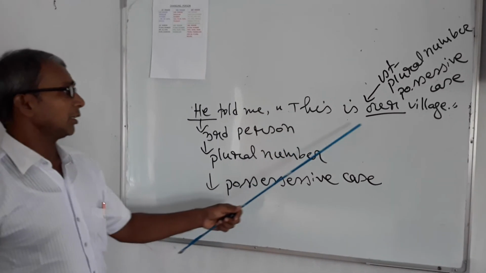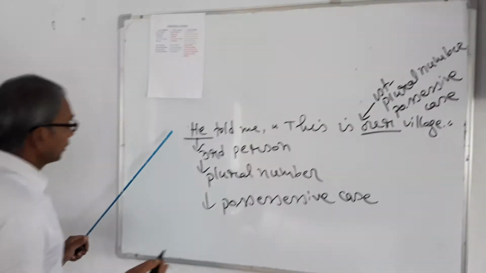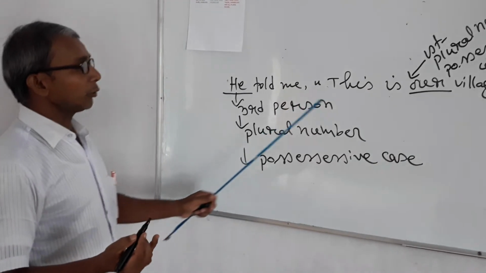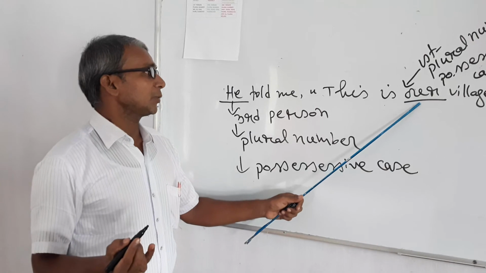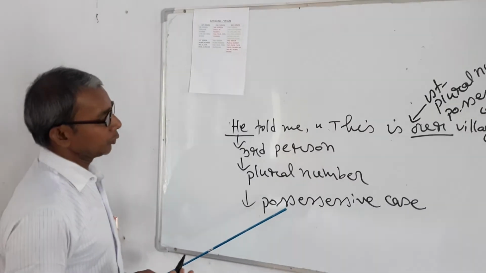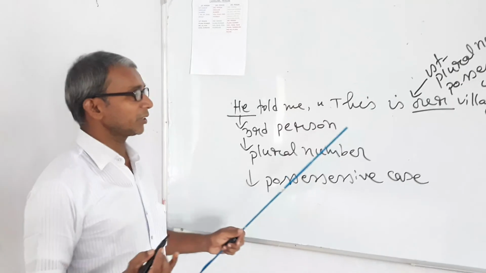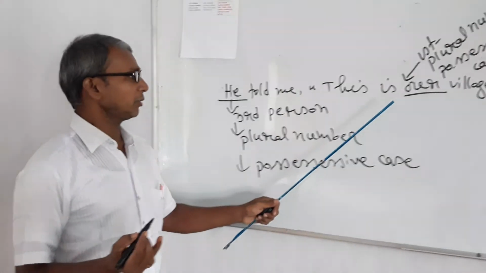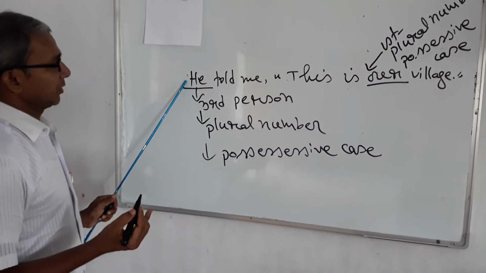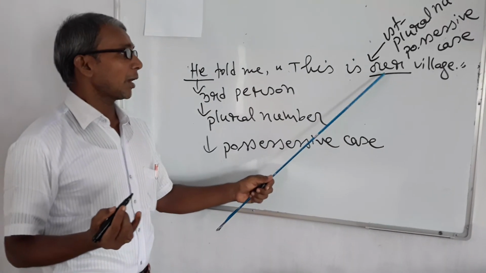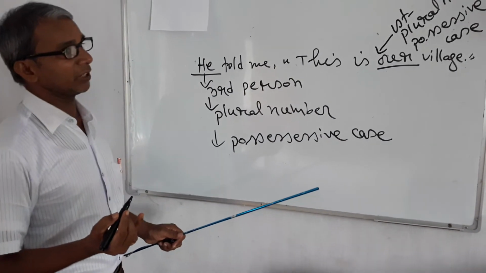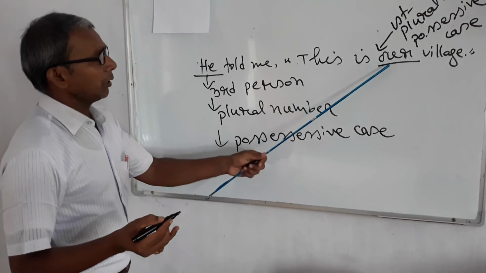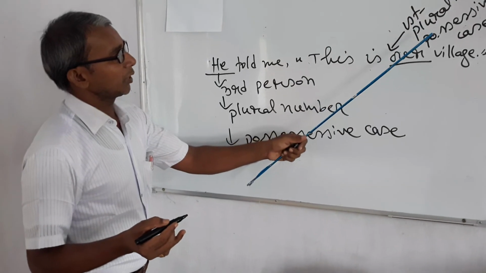I have to mention here that our is plural, but the subject of this reporting verb is singular. It does not matter. If our is plural, the changing person will be plural. If our is singular, it will be turned into singular. It may be singular or plural. There is a plus point that our is plural, so there is no discrimination in plural number about gender. Here our is first person plural number possessive case.